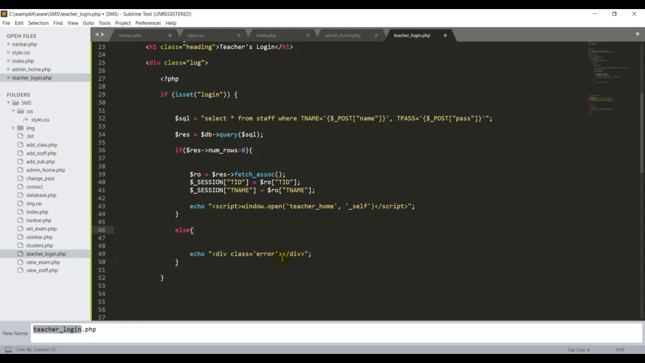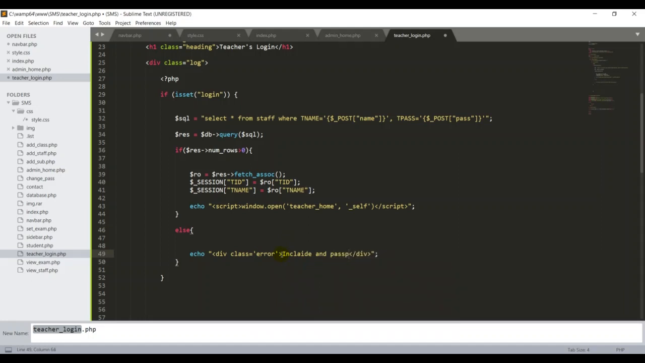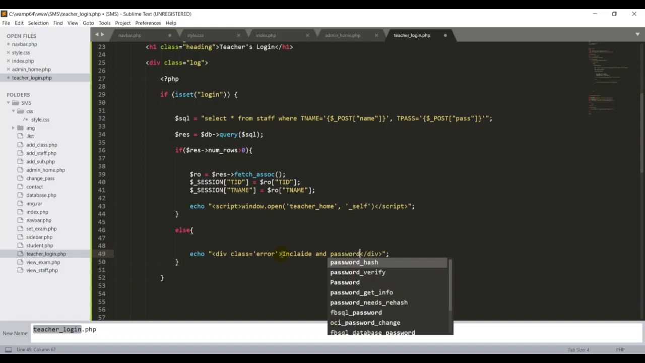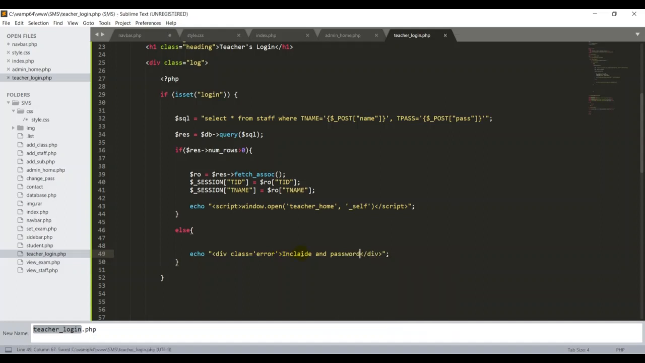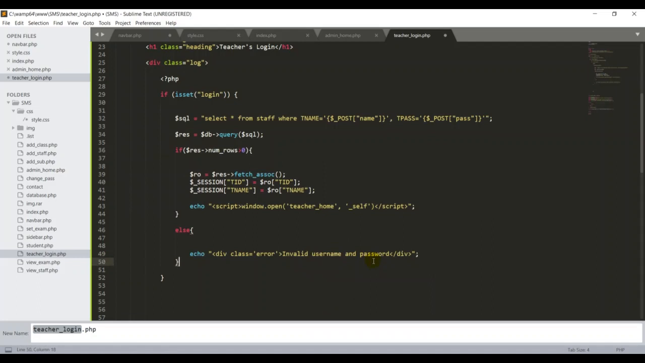I'll tell them invalid username and password. Okay, invalid username and the password. Now we have to test whether our script is working or not.